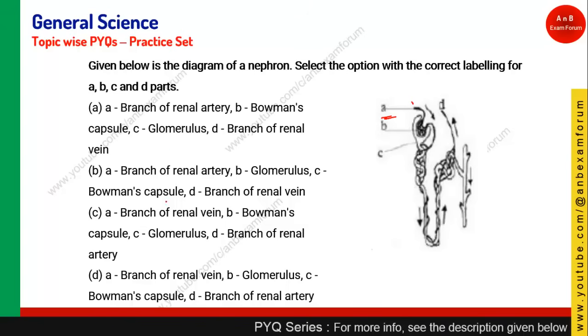If you see options A and B, those two have the renal artery, so these are eliminated. This is the renal artery which comes into this part. What is this part? This part is called the glomerulus. If you go to option B, it is the glomerulus. Then it is encapsulated in the Bowman's capsule, that is C, and finally it goes out through the vein. So option B is the right answer.